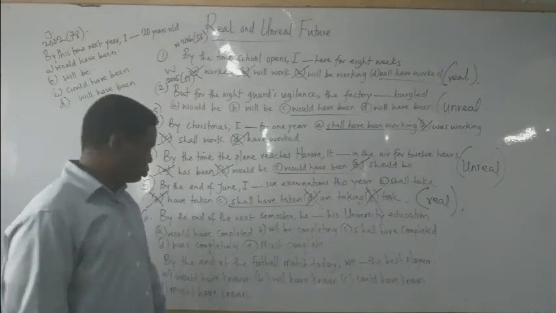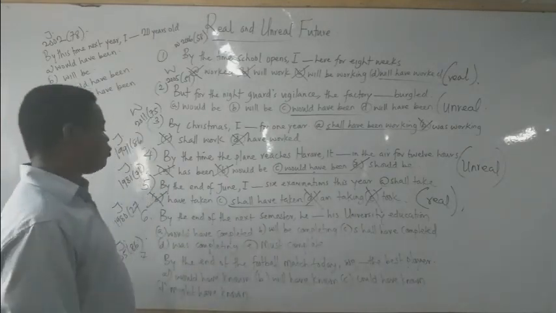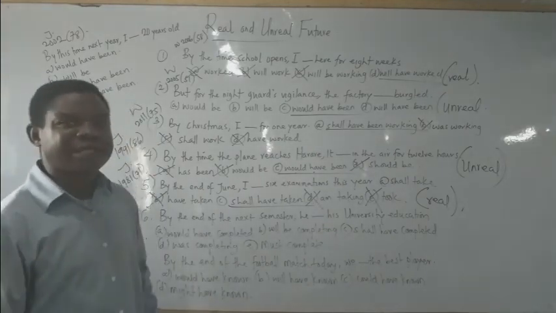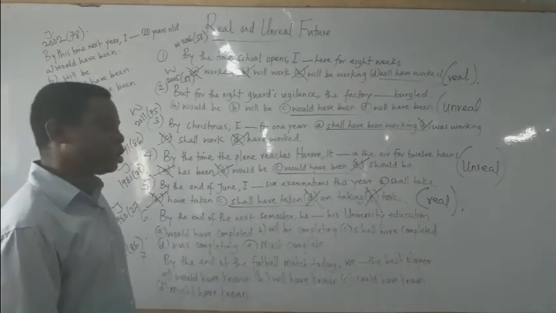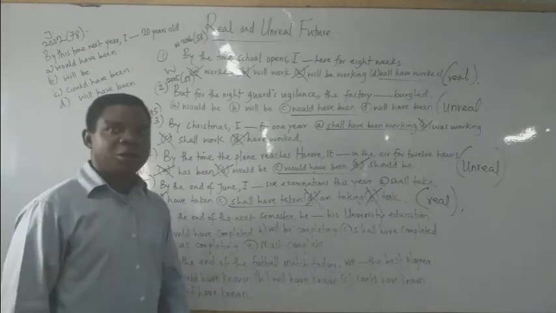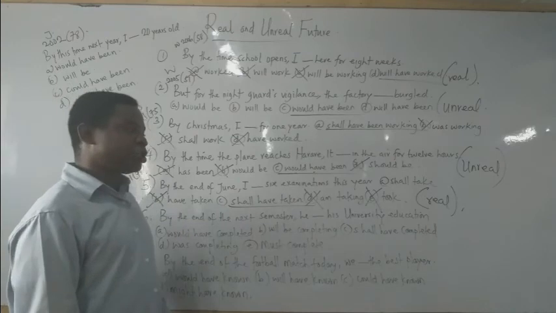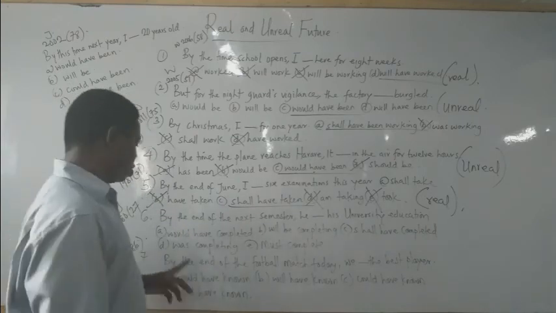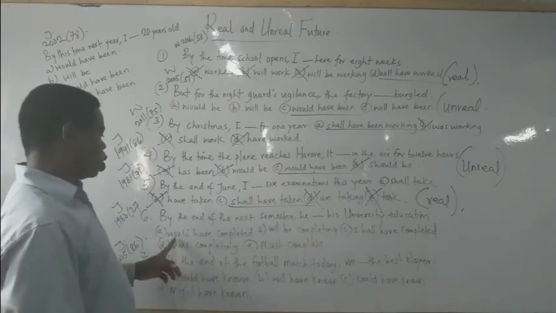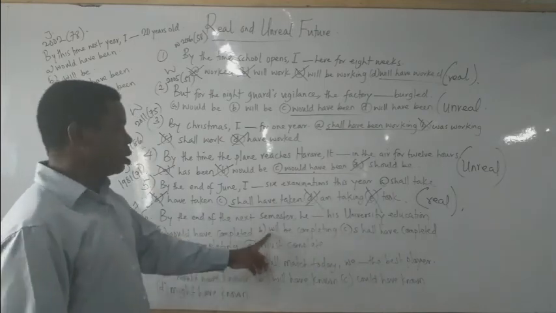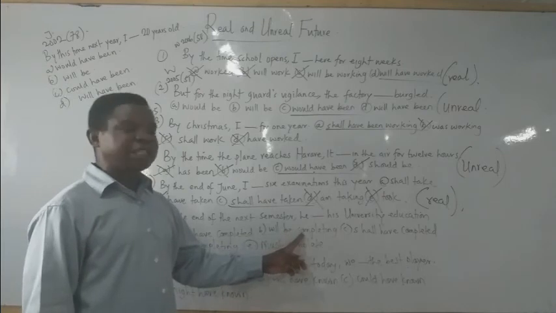Number 6. By the end of the next semester, he dash his university education. A, he would have completed. B, he will be completing.